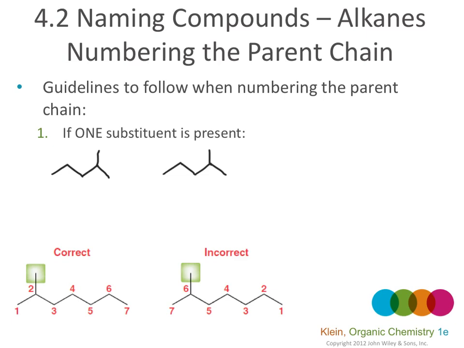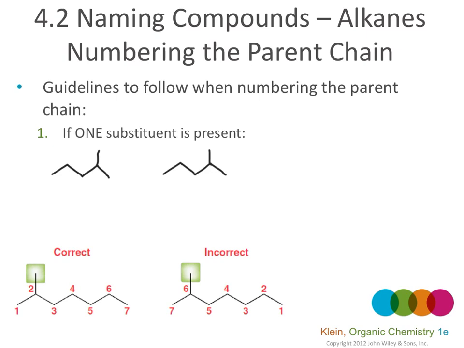It depends on the location of the substituents. If there is only one side chain on the parent chain, we number the parent chain in a direction that gives this substituent the lowest possible number.